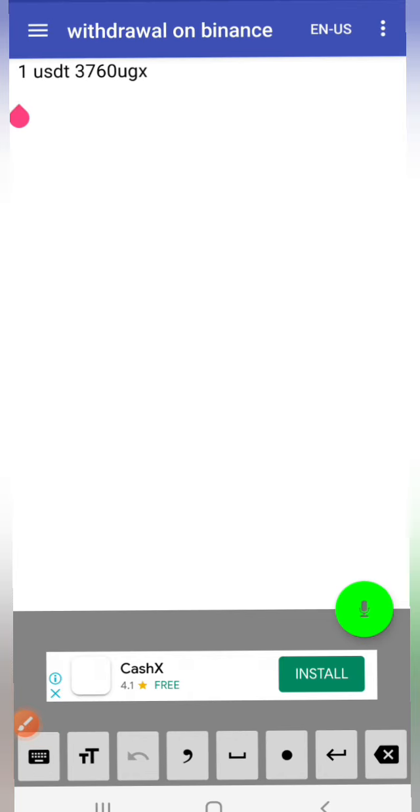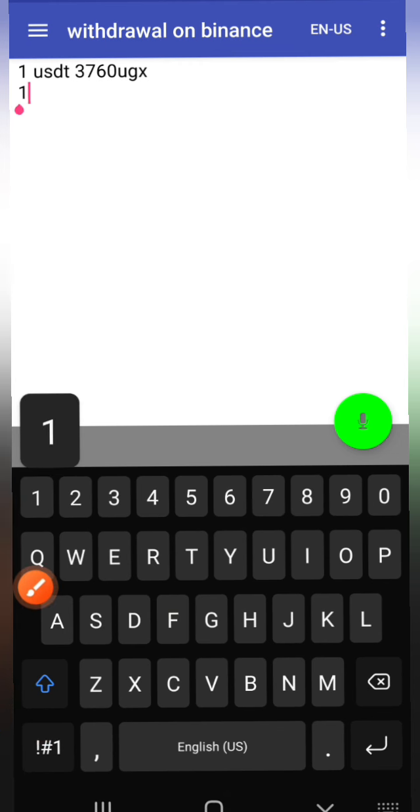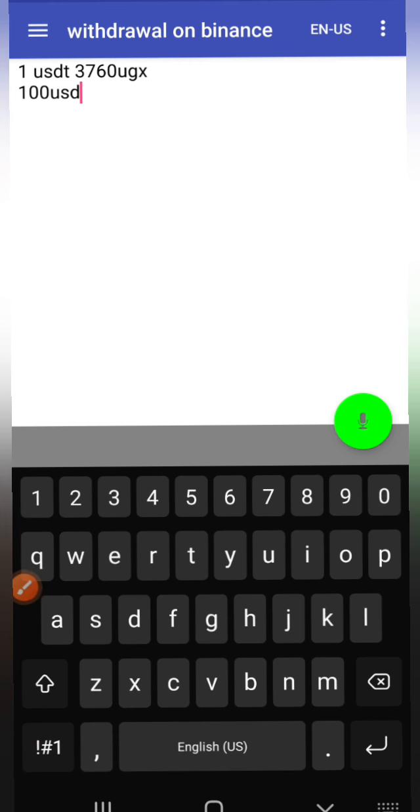If we are buying 100 USDT, we will be paying 376,000 UGX. That is the amount that we'll be paying when we are buying 100 USDT.